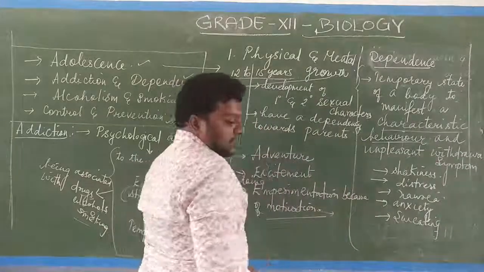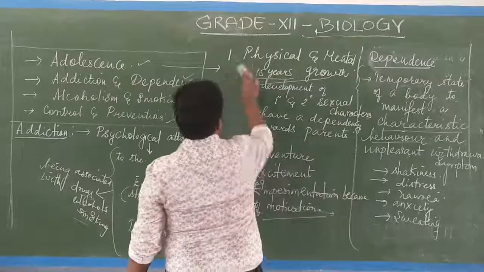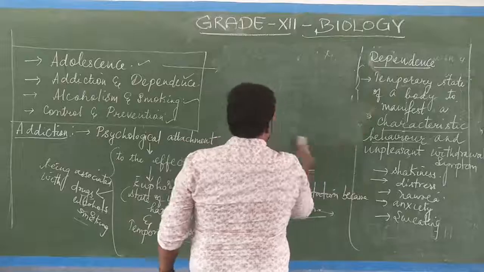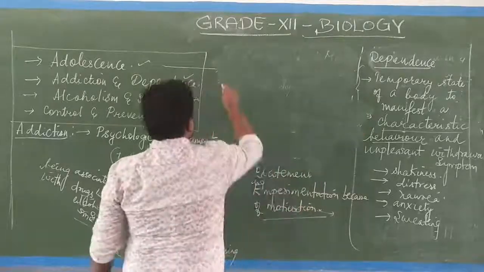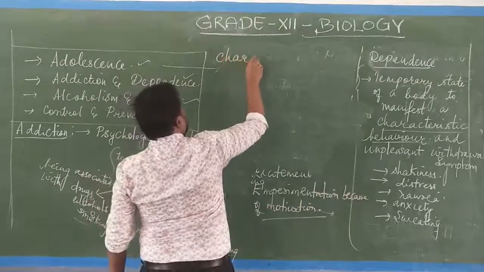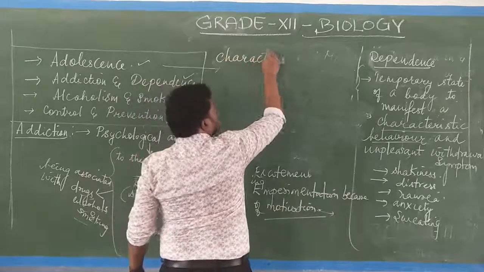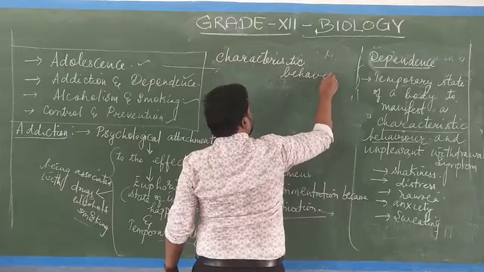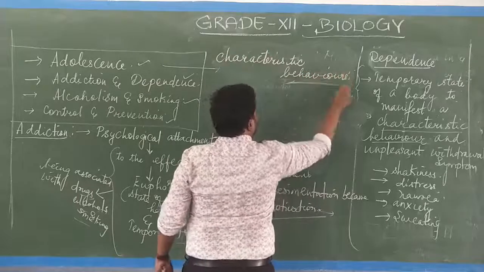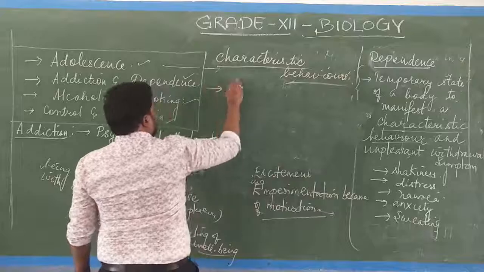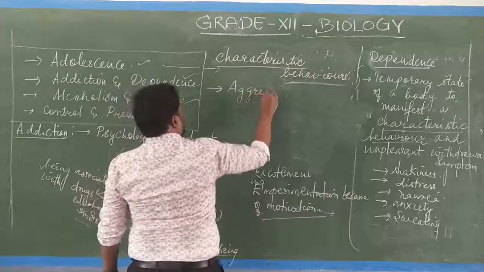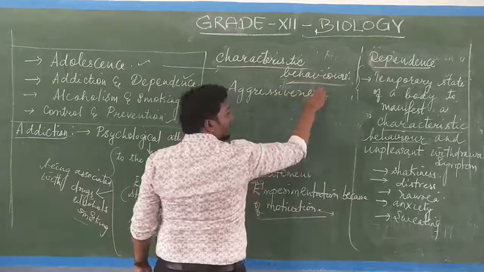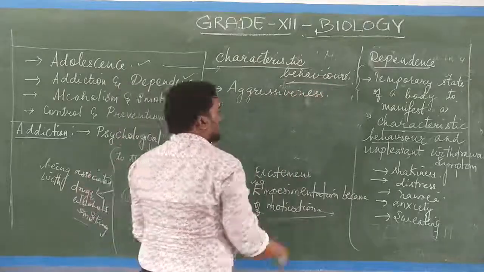Now what are those characteristic behaviors? The first one is aggressiveness.